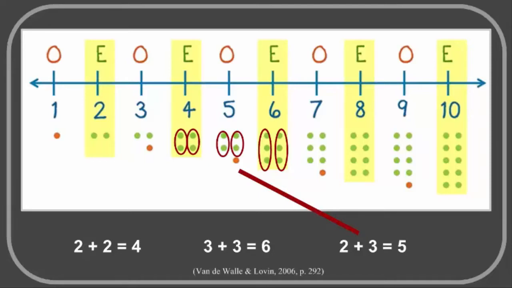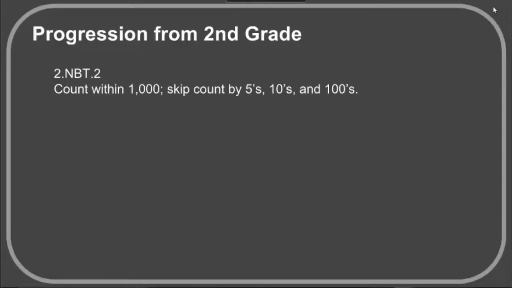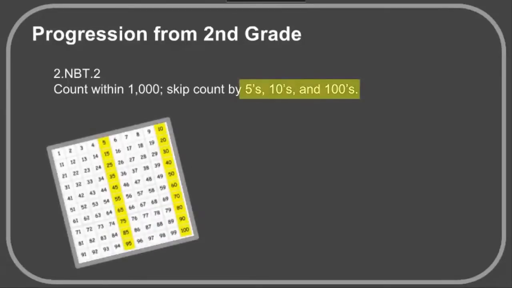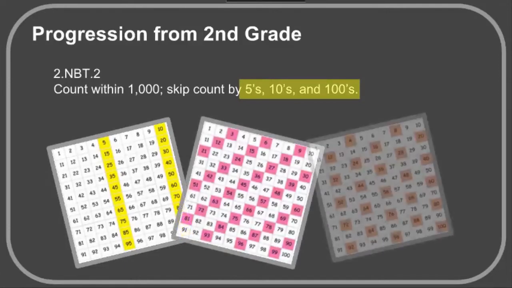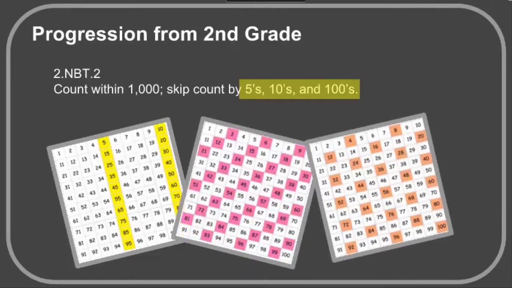According to Van de Walle, the number endings of 0, 2, 4, 6, and 8 are only an interesting and useful pattern or observation and should not be used as the definition of an even number. In addition to exploring odd and even numbers, second grade students worked with skip counting patterns by counting by 5s, 10s, and 100s. This leads to success in third grade as students continue learning skip counting patterns.